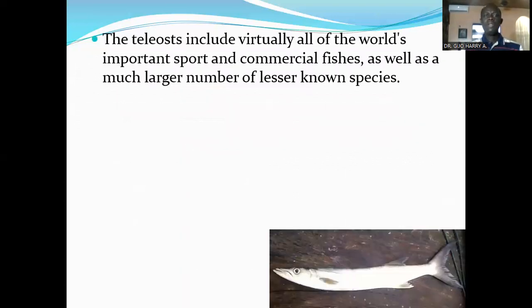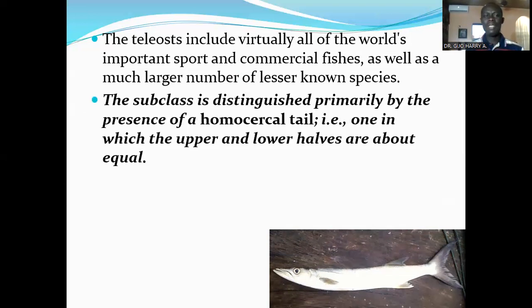The teleosts include virtually all the world's important sport and commercial fishes, as well as a large number of lesser-known species. Most fishes we eat, most fishes in our restaurants, most fishes on our dining tables are basically from this subclass Teleostei of the class Actinopterygii. So they are very diverse. They have a very high biodiversity.